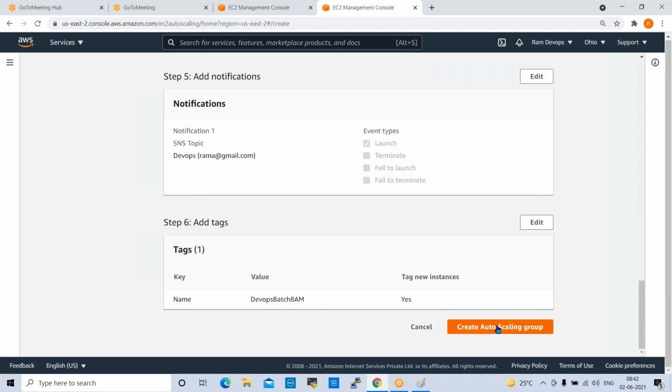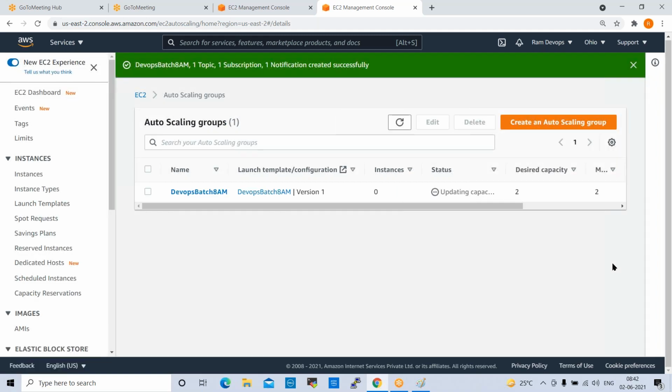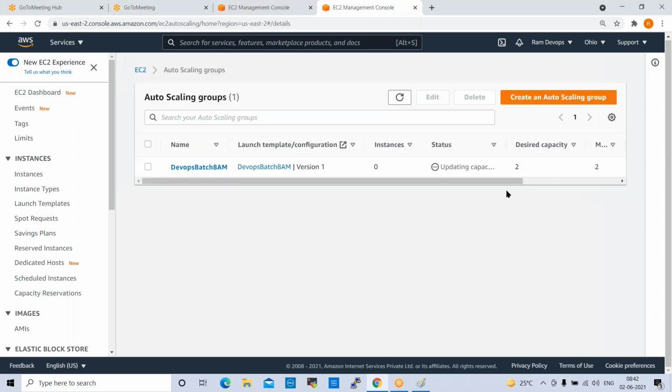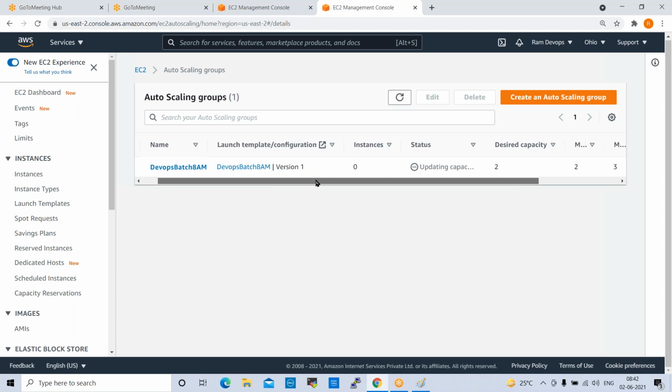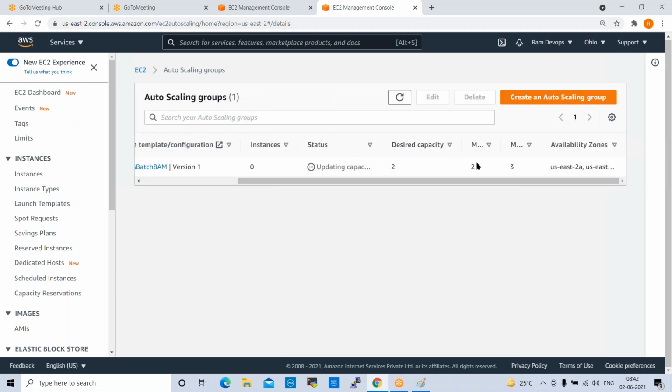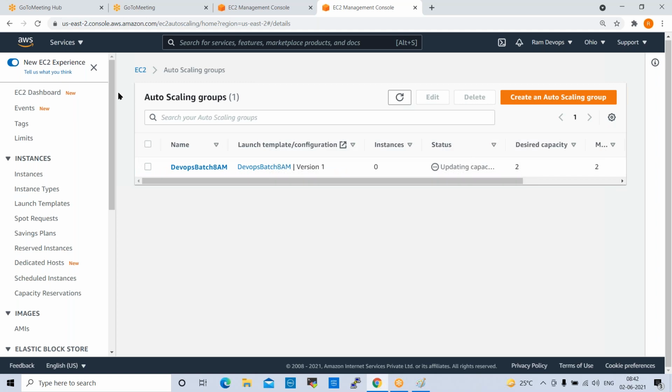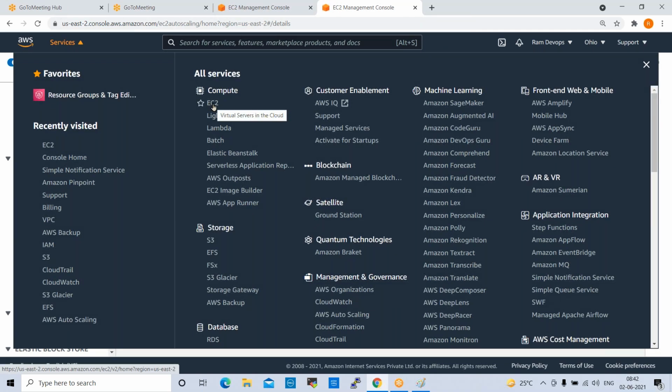Now we can go ahead and create auto scaling group. Click on this. So auto scaling is creating now. Whenever we create auto scaling, desired capacity is 2, right? So 2 servers will be added into our console. Those servers are in auto scaling. So this is our auto scaling. Desired capacity 2, minimum 2, maximum 3. Now if you go and check in EC2, we'll get 2 servers. 2 servers will be added here in auto scaling.